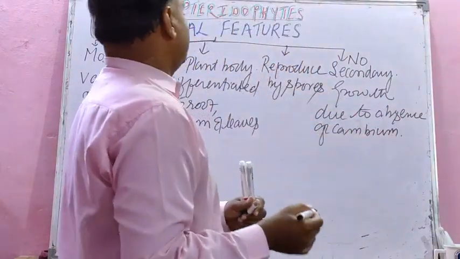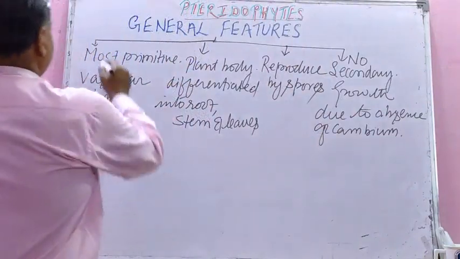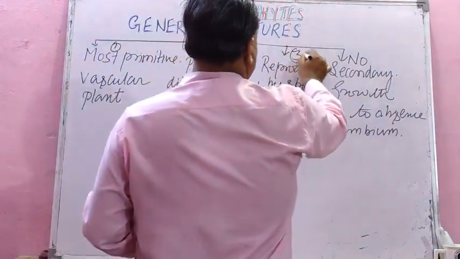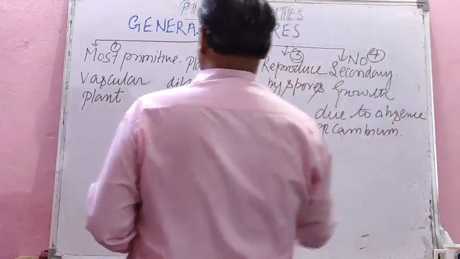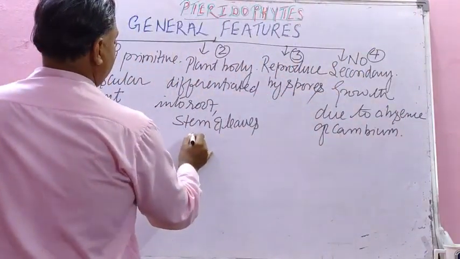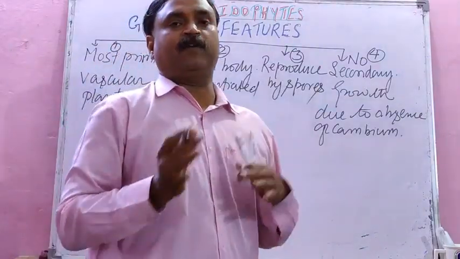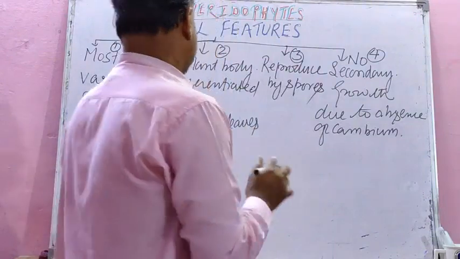And one more feature, student, we can write one more feature. 1, 2, 3, 4. Pteridophytes have two types of leaves, microphyllous and megaphyllous, small and large leaves.